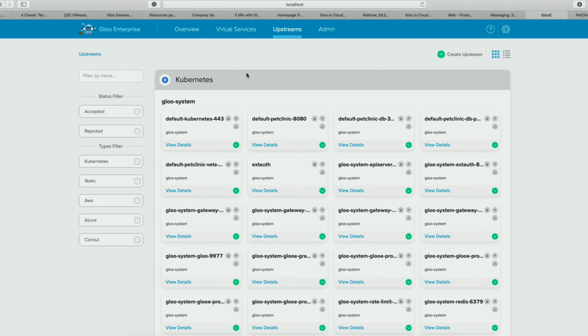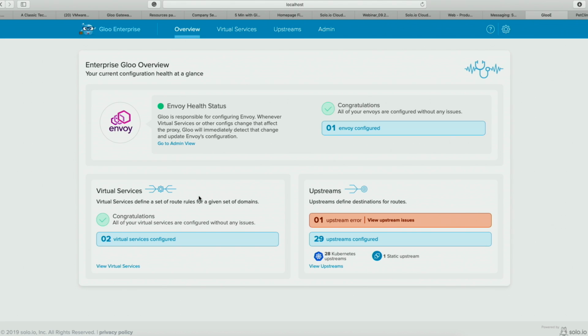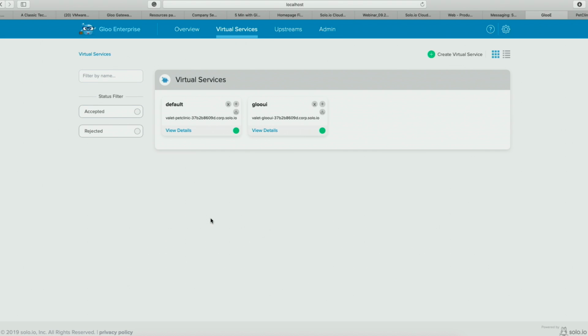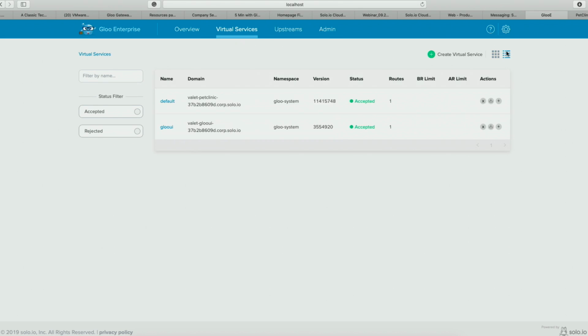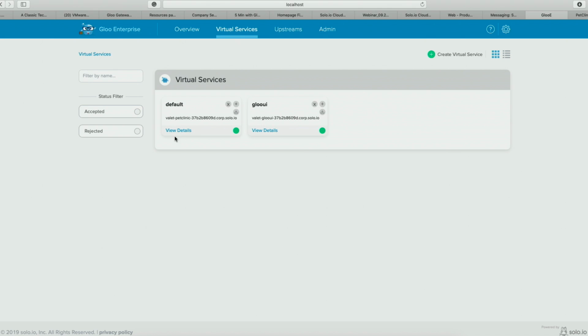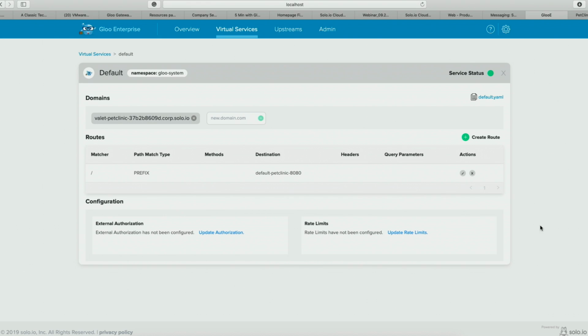The other thing that you can see here is that there is also a virtual service. And a virtual service is basically the application that you're creating, right? That you're building from the routes. So what you can see is that I have two here. I can see it in this way, or I can see it in this way, and basically I can click in. Again, you see everything. This indication is green. It means that it's healthy. And I can come here, and I can see that basically this is the monolithic application, and everything is routed to it. It's pretty simple. I can also configure it with external auth or rate limiting or anything else that I basically want to do. It's pretty simple.